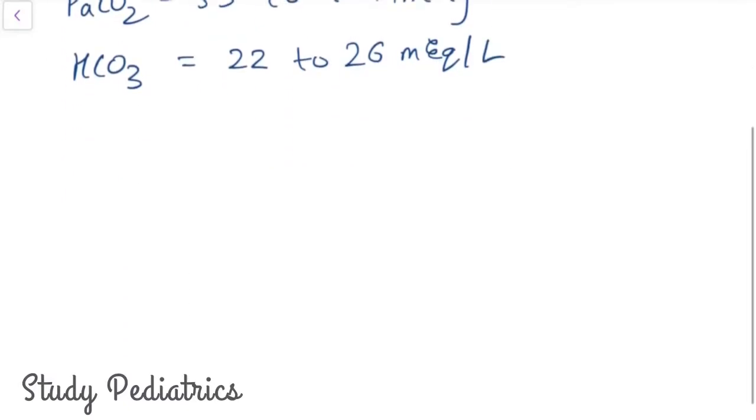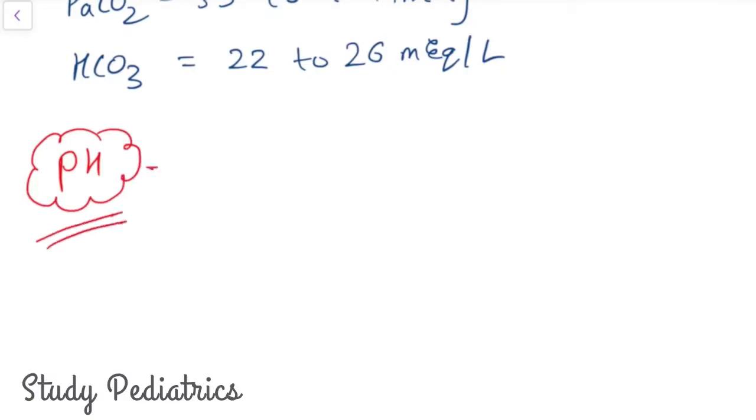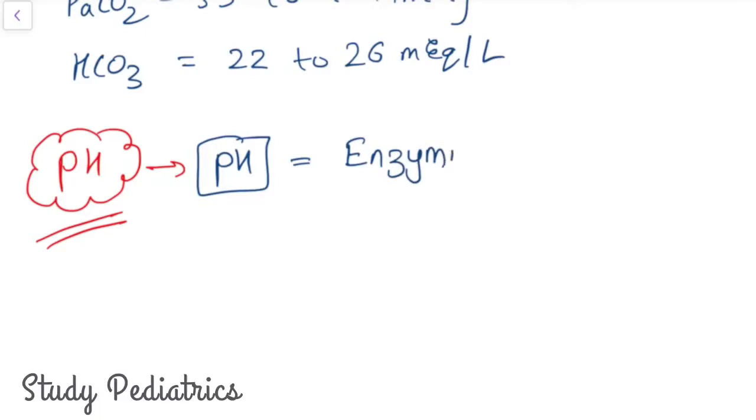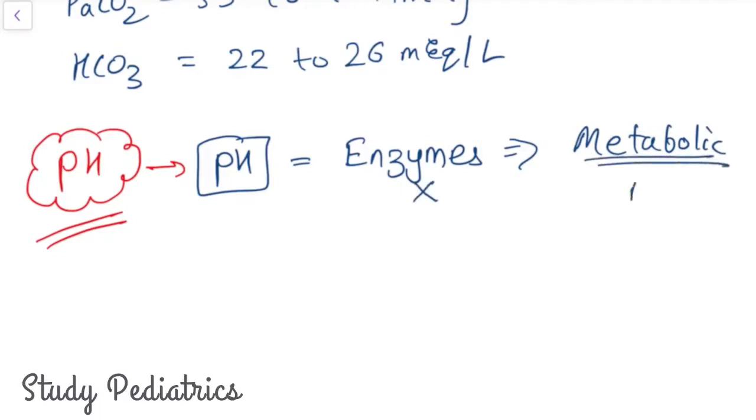Now let's go ahead. One of the important things here is the pH. The pH is the most sensitive parameter. Why? Because at optimum pH our enzymes work, and as you all know, 99.99% of activities in our body, the metabolic reactions, are governed by enzymes. Hence any change in this pH leads to enzymatic changes, and enzymatic changes result in metabolic derangements. Hence it is very important to keep the pH under control. Hence the body has developed various mechanisms to control this, and it is called acid-base balance. Let's see them.